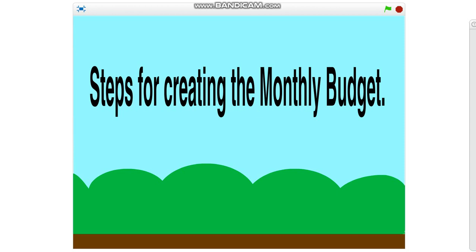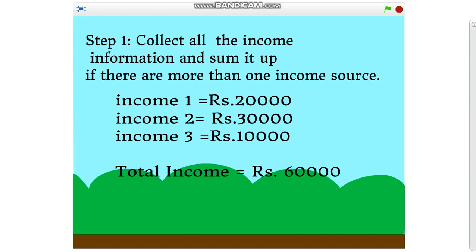Now, let us move on to our actual steps for creating the monthly budget. Step 1. Collect all the income information and sum it up if there are more than one income source. For example, let us consider this scenario where in a family of 4 members, mother and father are employed and they receive salary of rupees 20,000 and rupees 30,000 respectively every month. One of the two earning members also working as a part-time employee during weekends and earns rupees 10,000 per month as an additional income to the family.